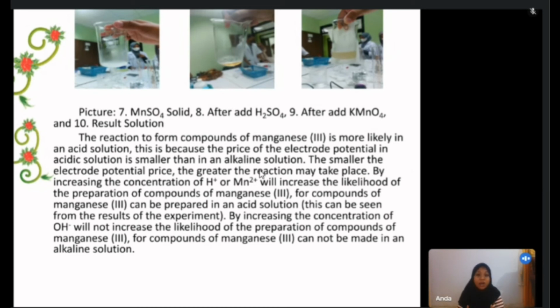By increasing the concentration of OH-, it will not increase the likelihood of the presence of compounds of manganese 3, because compounds of manganese 3 cannot be made in an alkaline solution.